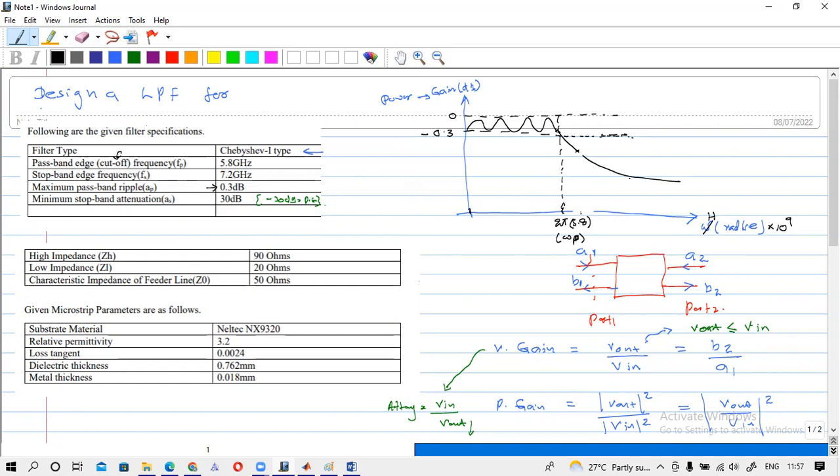So it is somewhere here, 2 pi times 7.2, and it is called the stop band frequency Fs. I will write it as omega s.